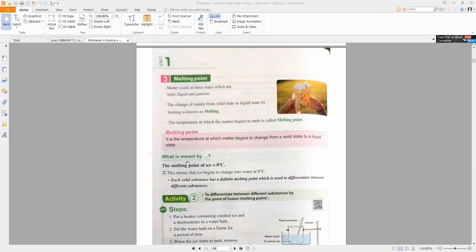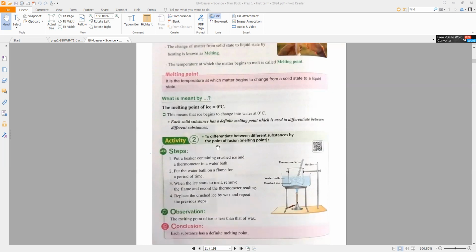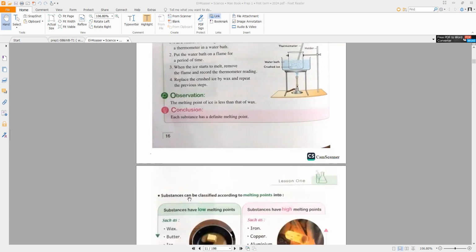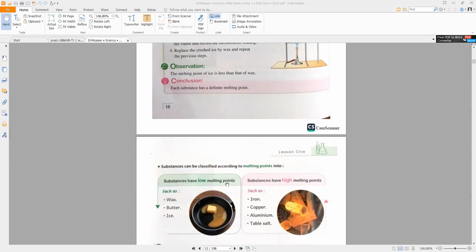If we want to know the meaning of the melting point of ice being 0 degrees Celsius, this means that the ice begins to change into water at 0 degrees Celsius, or the temperature at which the ice will change into water is 0 degrees Celsius. Each substance has a definite melting point. There are some substances that have a low melting point, and some substances have a high melting point. Some substances that have a low melting point are wax, butter, and ice.